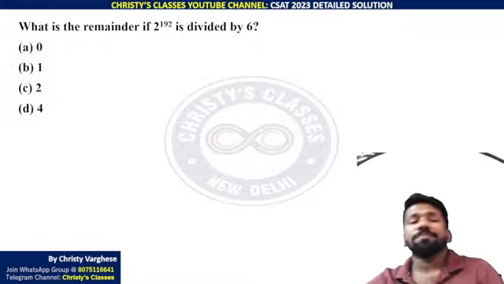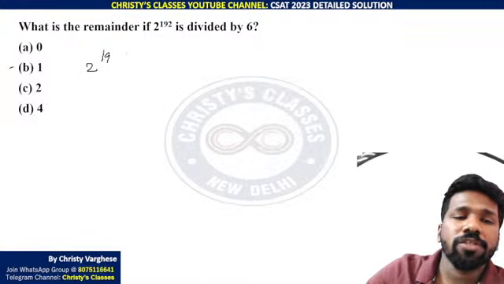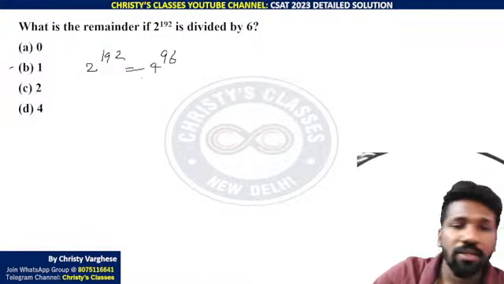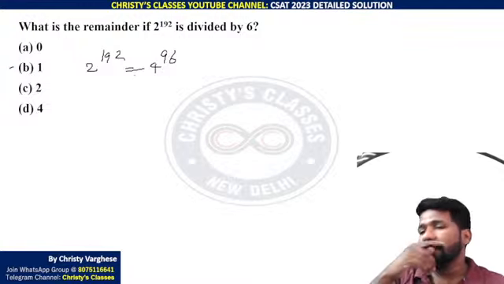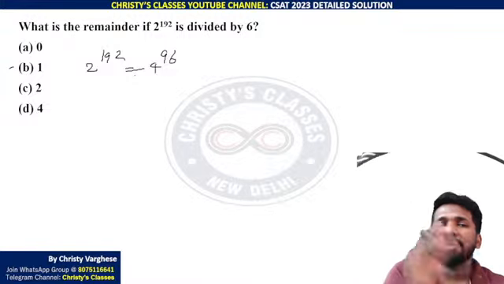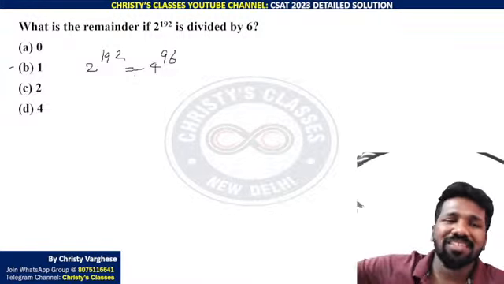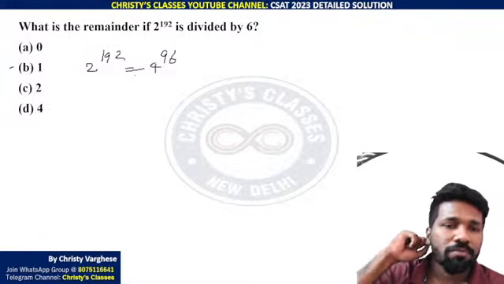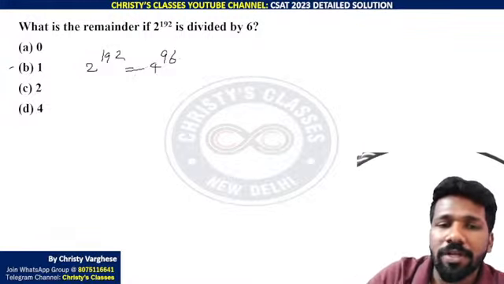Listen very carefully. The law of exponents idea you can use first. 2 raised to 192 can be written as 4 raised to 96. Now, are you all agreeing? Because 2 raised to 192 means what? 2 into 2 into 2 into 2 into 2, 192 times. Every 2 into 2 can be written as 4. So that is 4 into 4 into 4 into 4, 96 times only, half of 192, because every pair of 2 is making a 4. So 4 raised to 96.